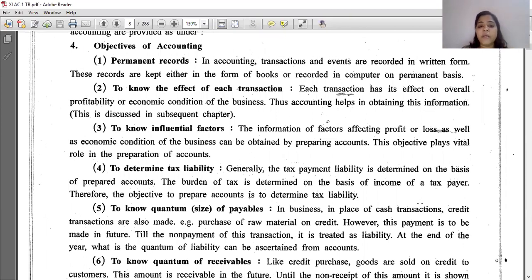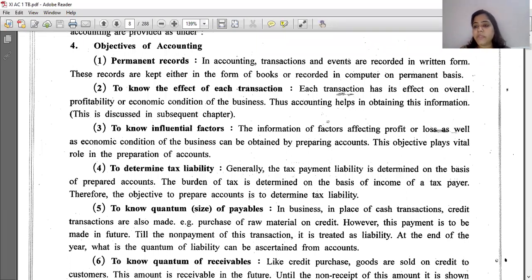In accounting, transactions and events are recorded in written form. These records are kept in the form of books or recorded in a computer on a permanent basis. You would have seen a red bound book, if your father or mother or grandfather was doing business. They are maintaining accounts in books. They are recorded in books. Is it clear? Or on a computer?